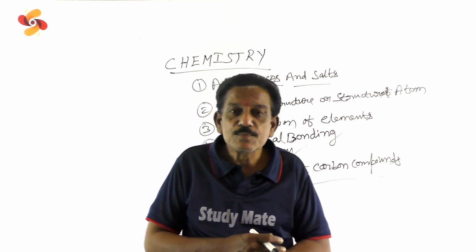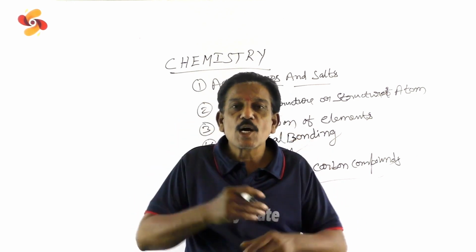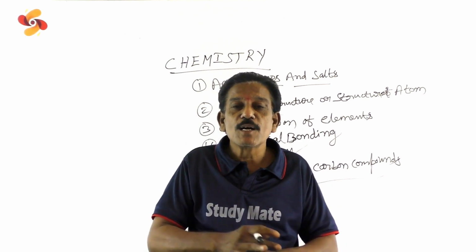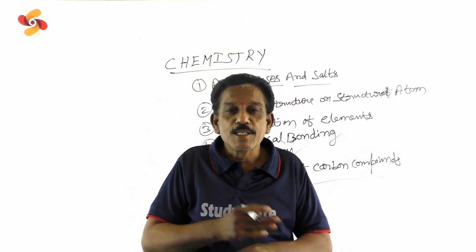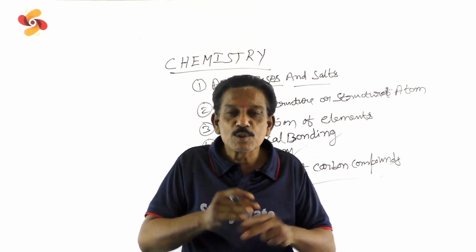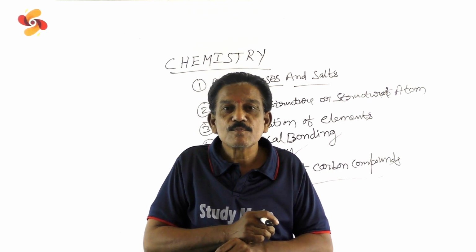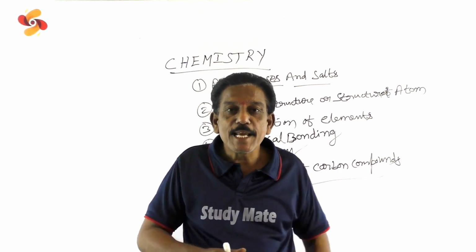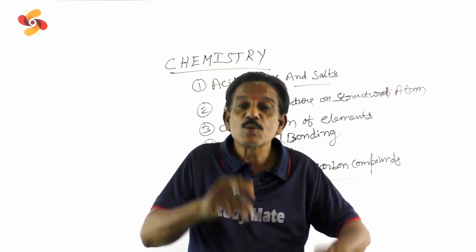So okay students, today I introduced the 10th class chemistry chapters, that is 6 chapters where you have to concentrate a lot. And in chemistry of carbon compounds, the last chapter, the structures must be practiced. For example, methane, formula CH4, 4 hydrogens are attached to carbon.